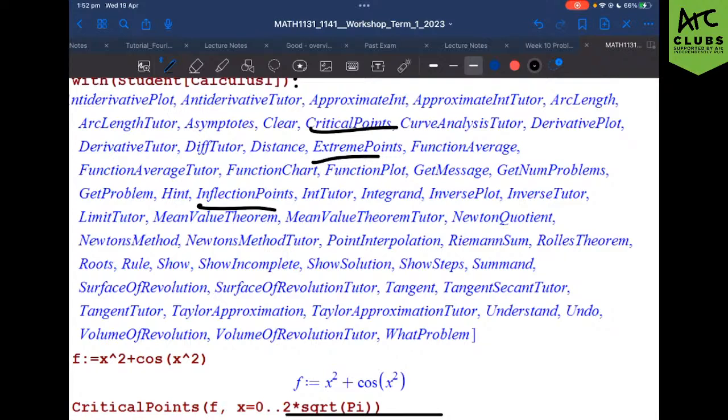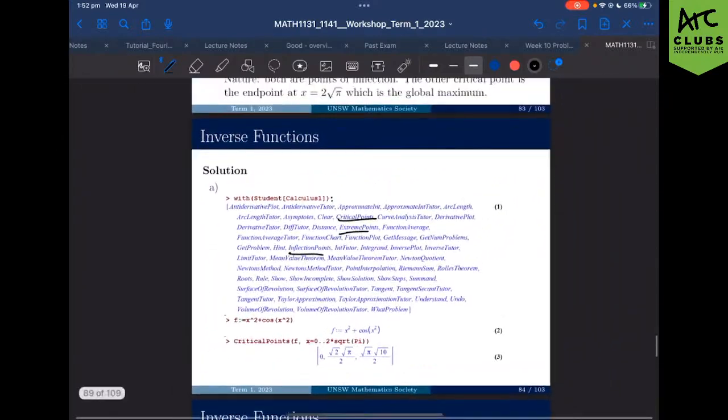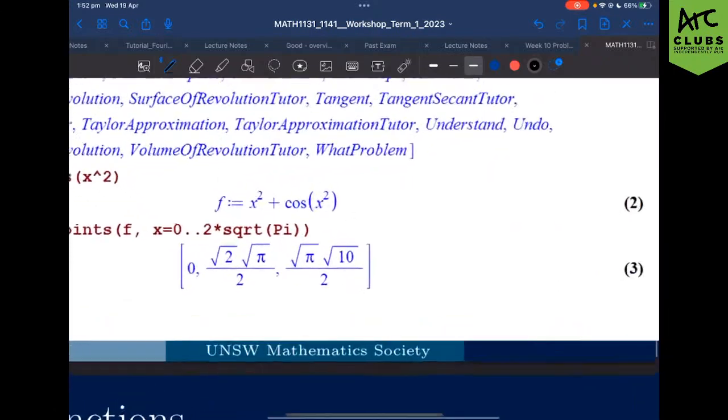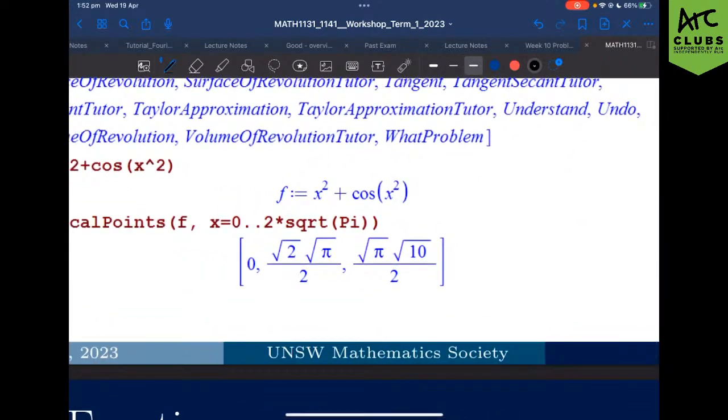We're not going to be able to go through the Maple version of every single question, but it is very worthwhile to go watch the Maple Workshop on YouTube. It is great. Yeah, it is very worthwhile to know, especially because it's one of the only software we're allowed to actually use during the exam. Using it as a checking device is going to be phenomenal. But as you guys can see, it will give you 0 and the same values.